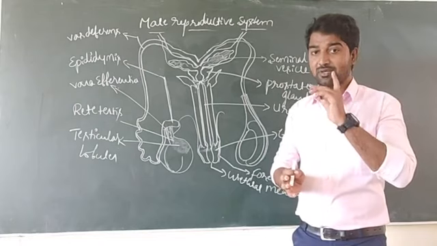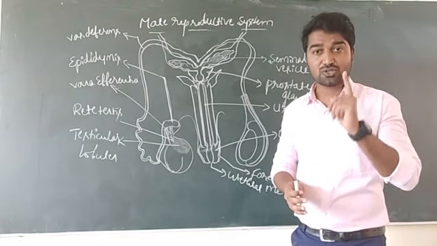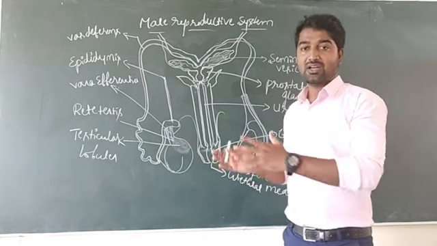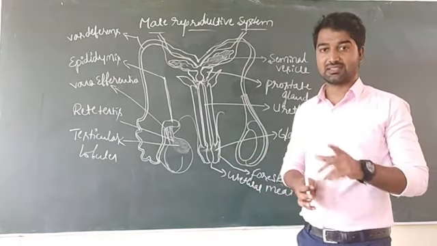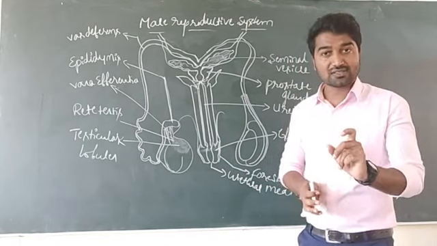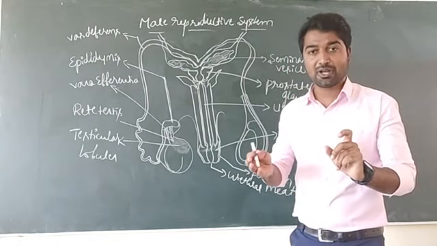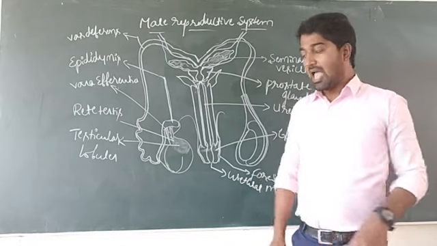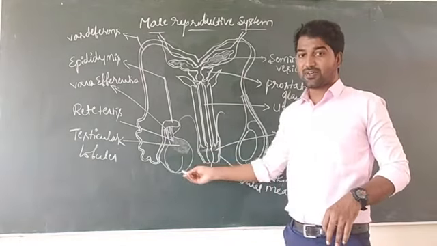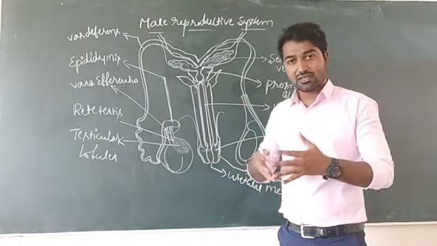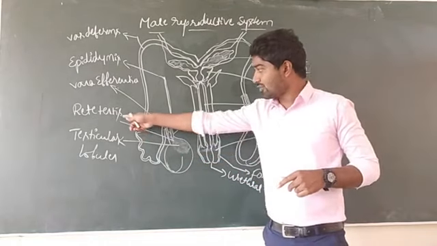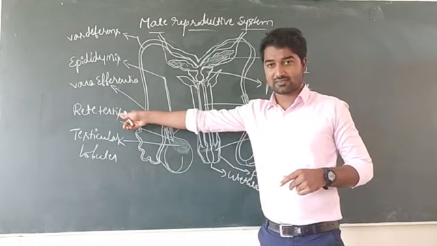And dear students, remember this: seminiferous tubules are the structural and functional unit of the testis. The reason is, seminiferous tubules are responsible for the production of sperms. Okay? The seminiferous tubules together make a network, known as rete testis.